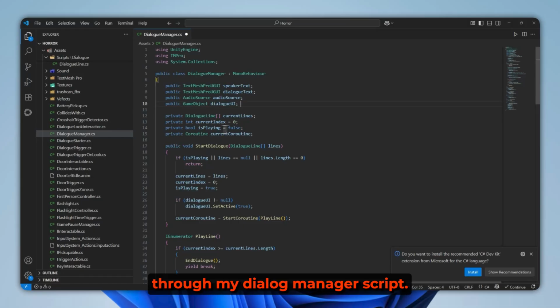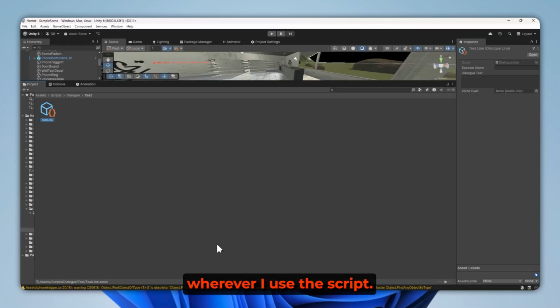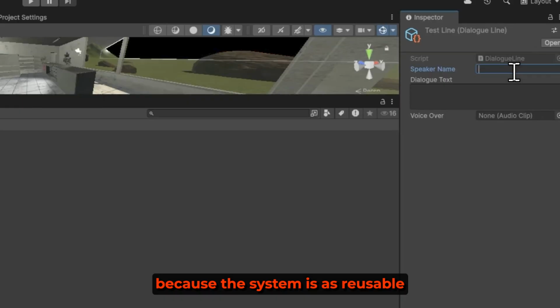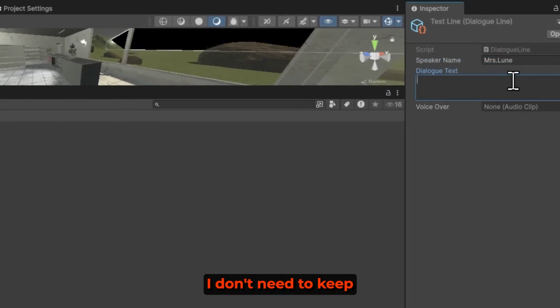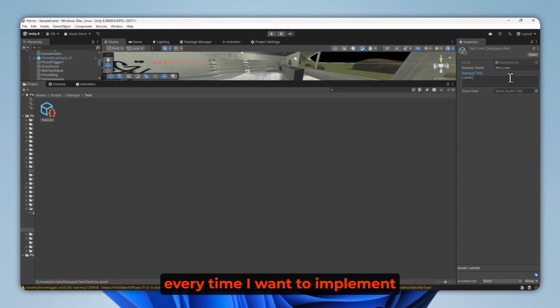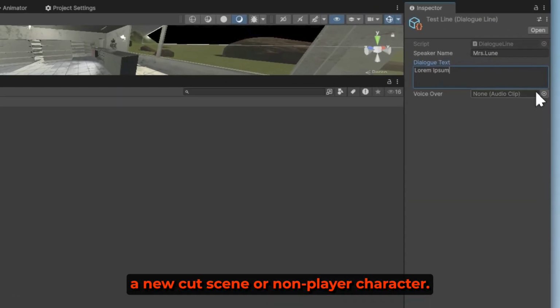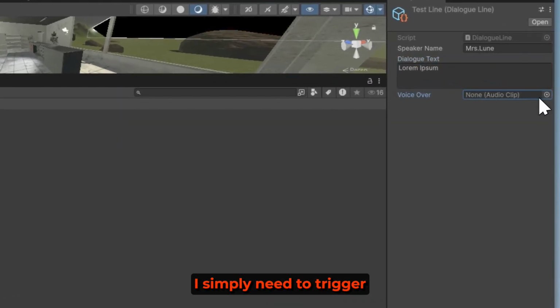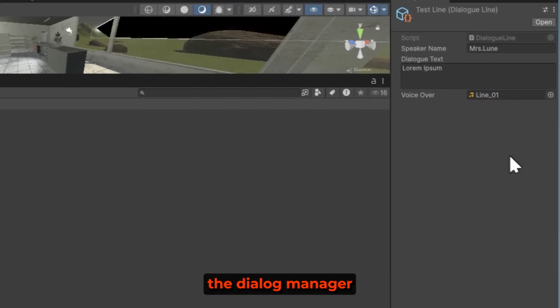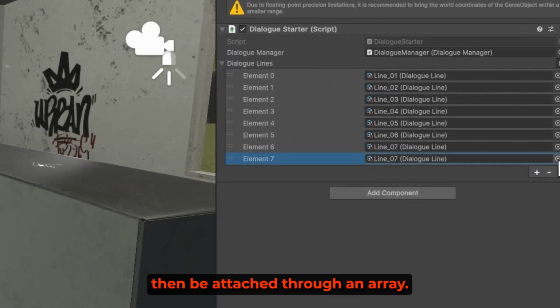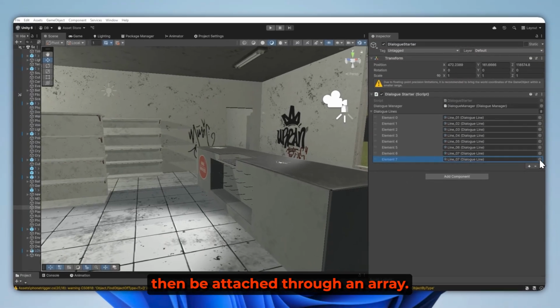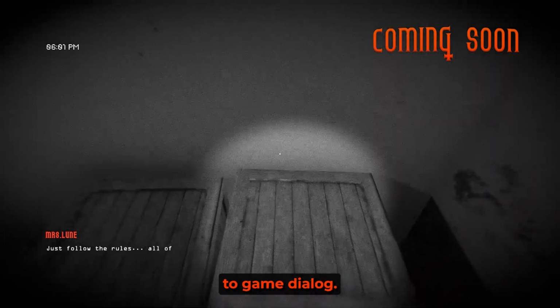Through my dialogue manager script, I'm able to create assets which can then be linked wherever I use the script. This is great because the system is as reusable as it is flexible. I don't need to keep programming new scripts every time I want to implement a new cutscene or non-player character. I simply need to trigger the dialogue manager to play a list of dialogue assets. These can then be attached through an array. This really is a great solution to game dialogue.